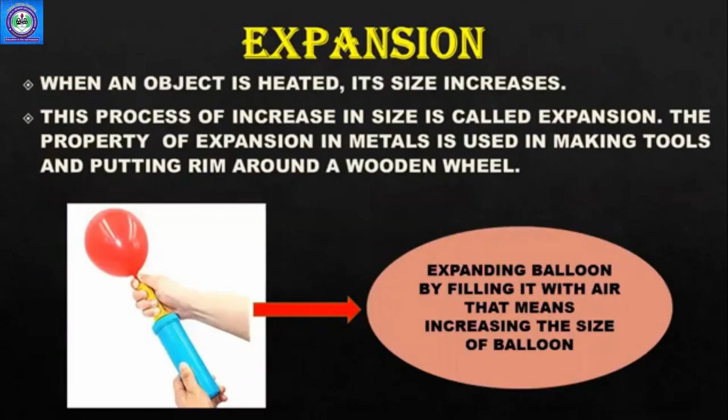Right? Then we have expansion. Expansion is a kind of term which is for an object when it is heated, its size increases. जब हम किसी चीज को गर्म करते हैं तो वो expand होता है, मतलब बढ़ जाता है, उसका size बढ़ जाता है. This process of increase in size is called expansion. ये property बहुत जगह इस्तेमाल होती है and it's very good.